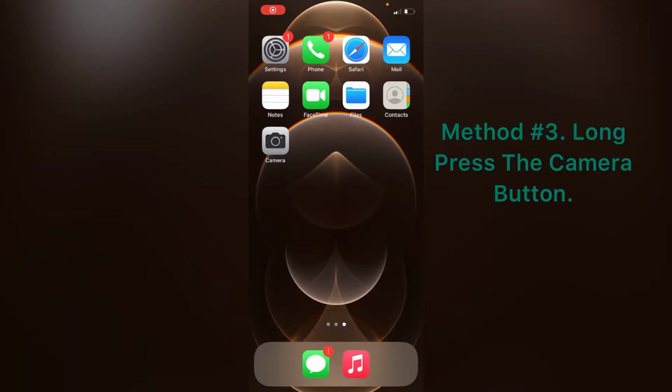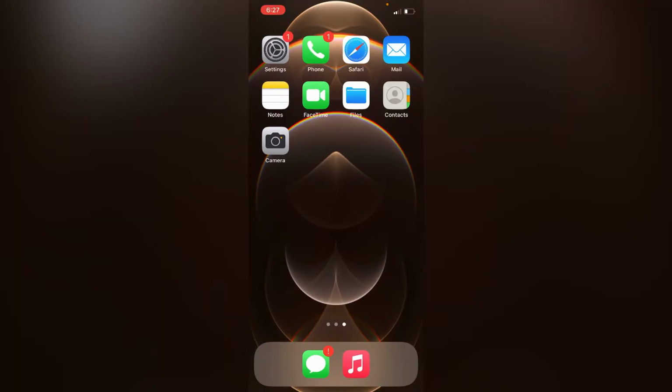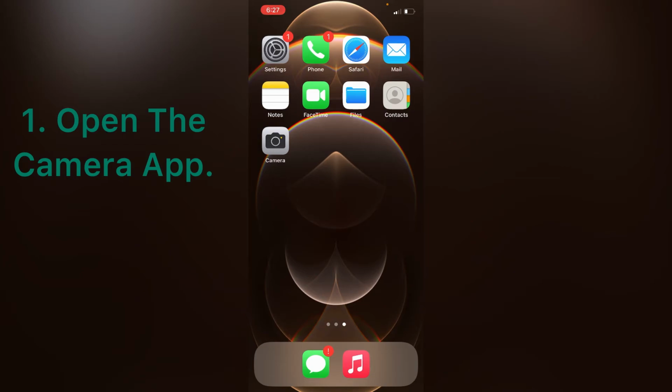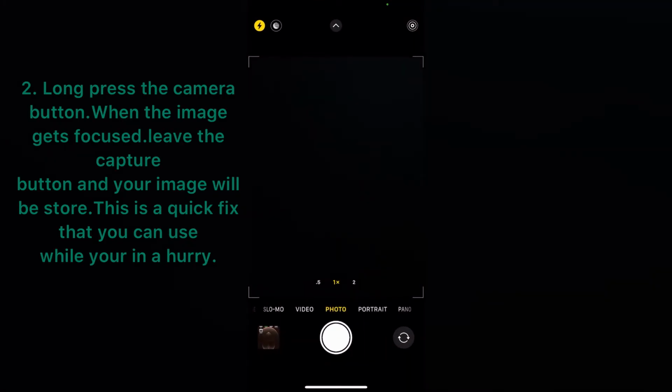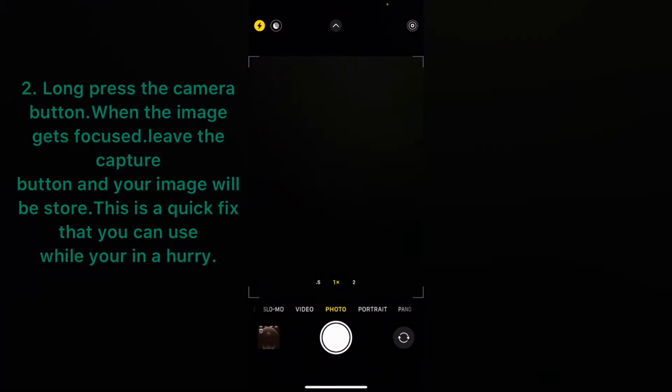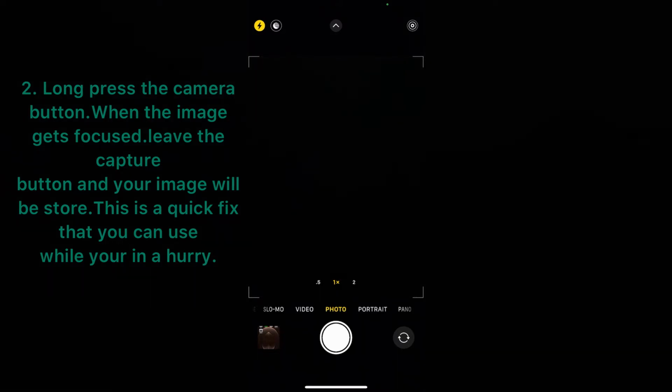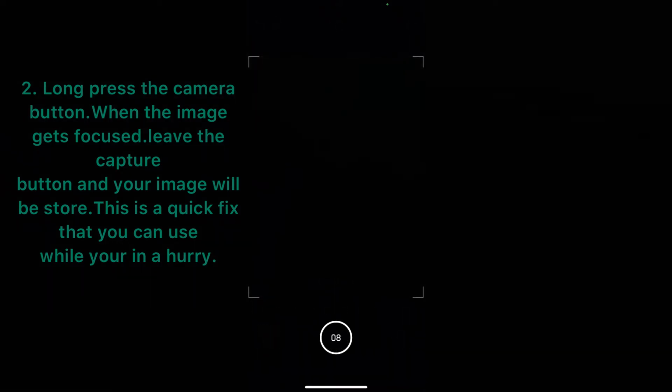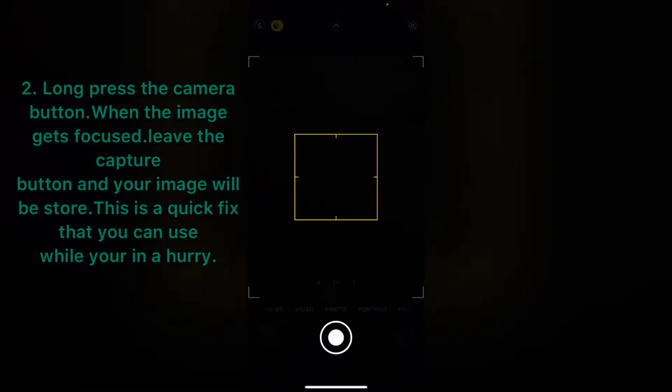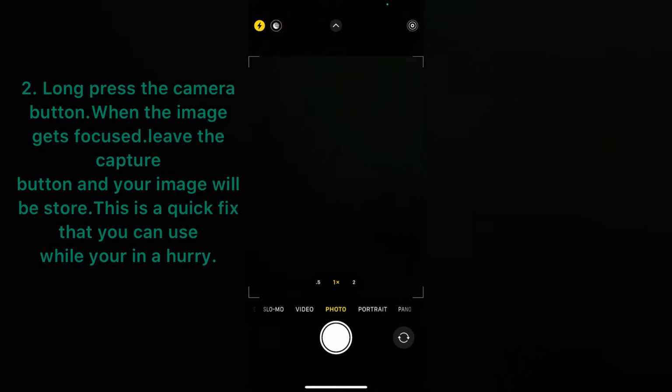Method 3. Long press the camera button. Open camera app. Long press the camera button when image gets focused. Leave the capture button and your image will be stored. This is a quick fix that you can use while you are in a hurry.